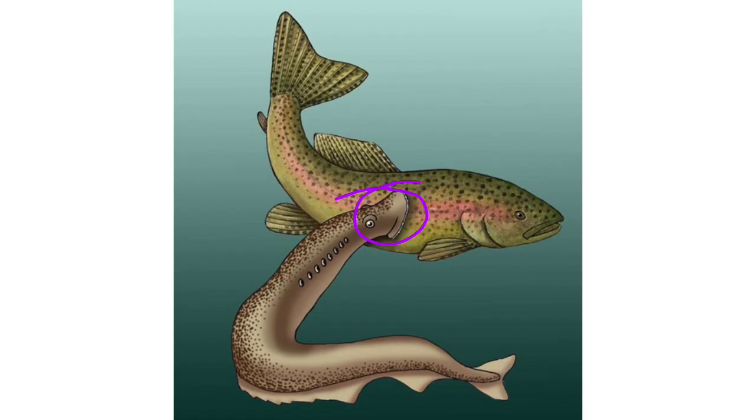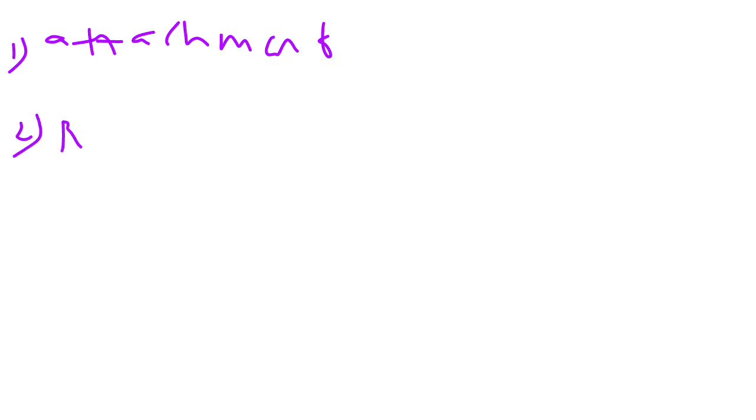Now, the first thing that they do is attachment with their suctorial mouth. So let me write it here. Attachment with their suctorial mouth. That's the first thing. The second thing is rasping of the tissue with their horny tongue, which creates a hole in the body of their prey.